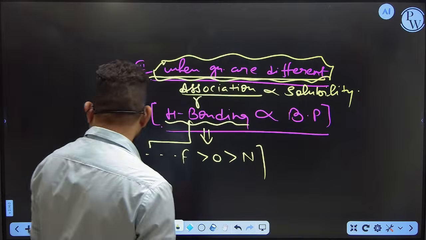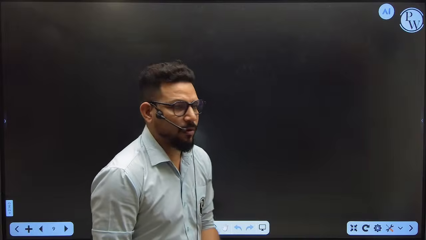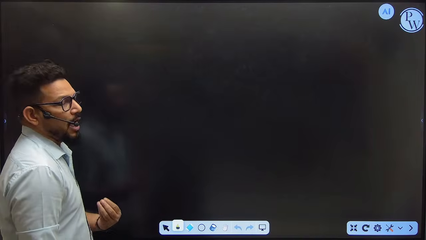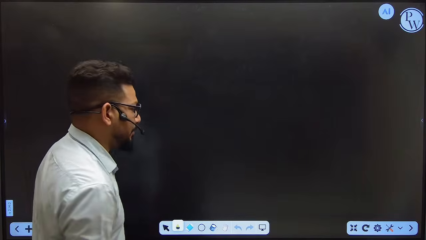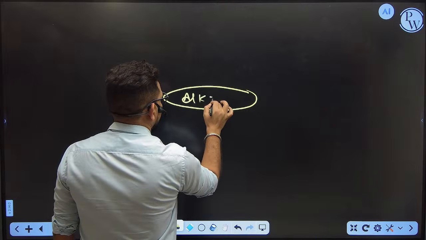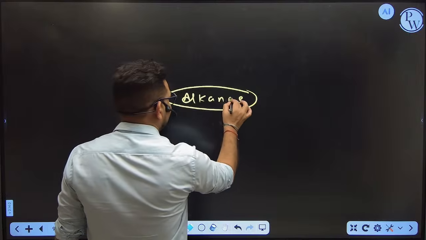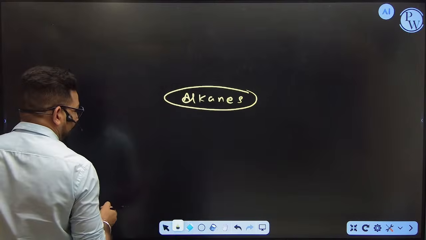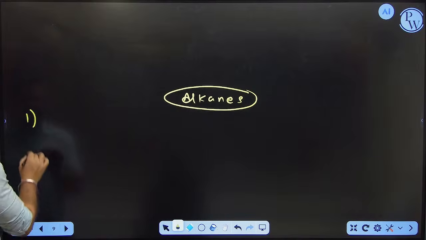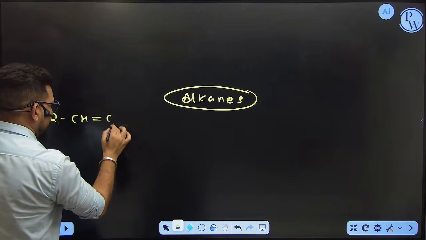Okay, now after getting the physical and chemical behavior of the organic compounds or hydrocarbons, the next thing is how we are going to form alkanes in a lab. Suppose you want to form alkanes in a lab, how are you going to form them? So alkanes can be formed by different kinds of methods. I'm going to give you some basic examples. Suppose the first example is: sir, I have alkenes.